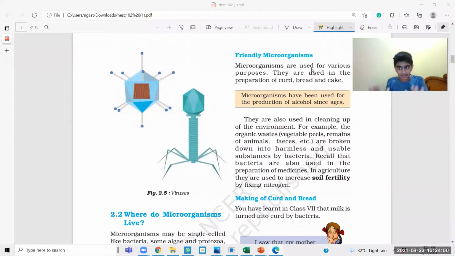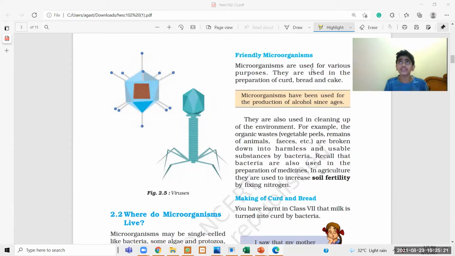Let's understand friendly microorganisms, meaning the benefits we get from microorganisms. We have many benefits. First, they are used in the preparation of food items like curd, bread, and cake. For baking cake, you use yeast. And microorganisms are used for the production of alcohol, and the process is called fermentation. You'll learn about it in the upcoming part of the chapter.